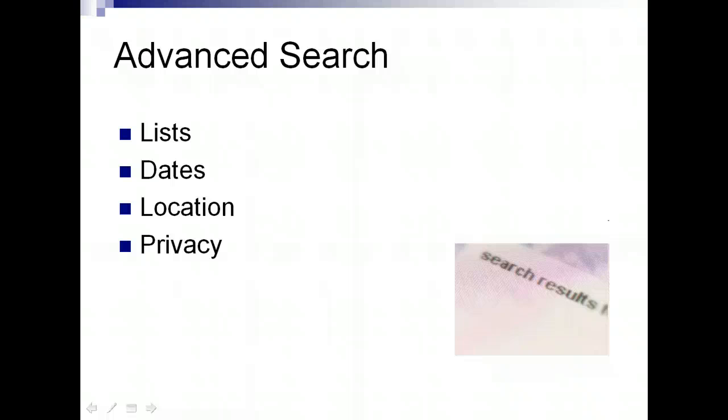An advanced internet search is a search using keywords and defined criteria to find entries matching those keywords and criteria. An advanced search contains such criteria as lists, dates, location, and privacy. By using an advanced search, you can narrow the entries you get back substantially. Without using the advanced search, the majority of the data you get back may be useless to you. Using an advanced search, you can bracket your return entries and narrow down your topic.